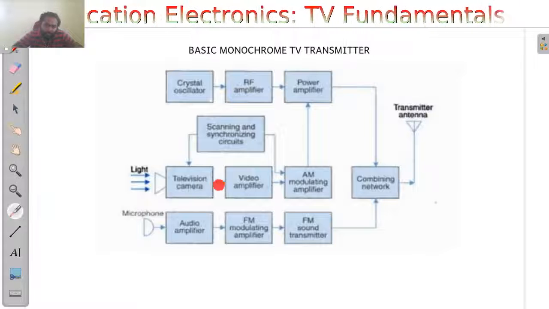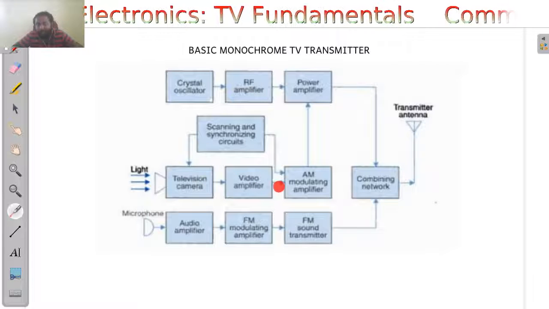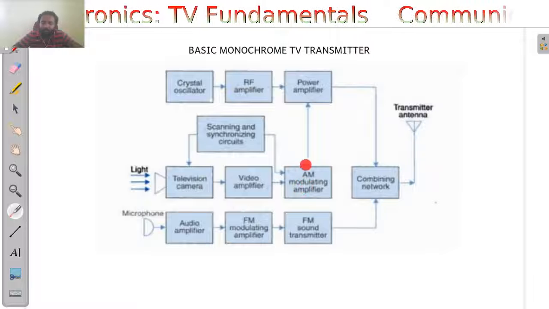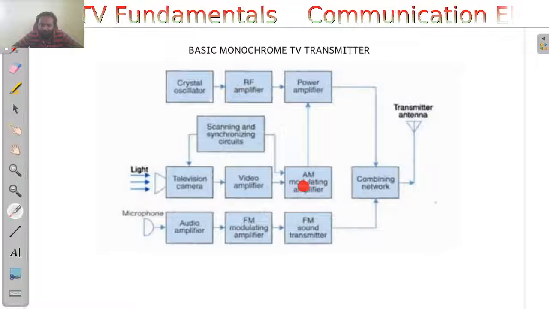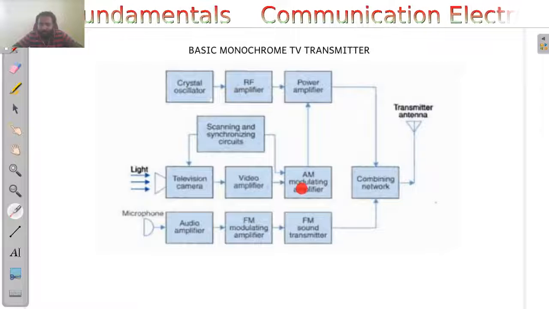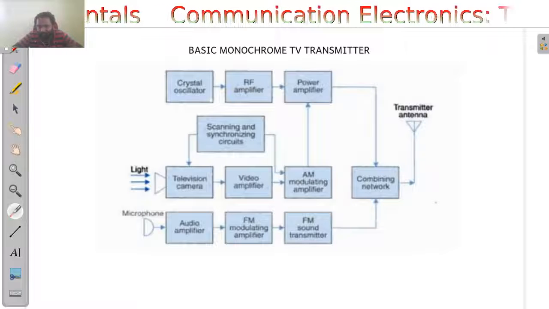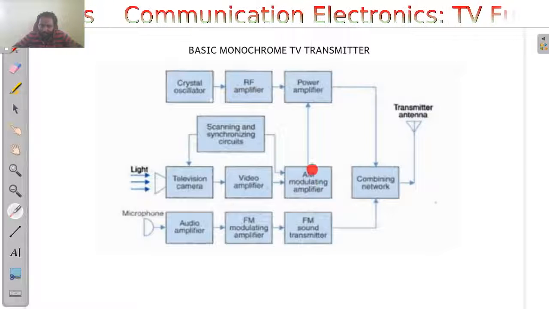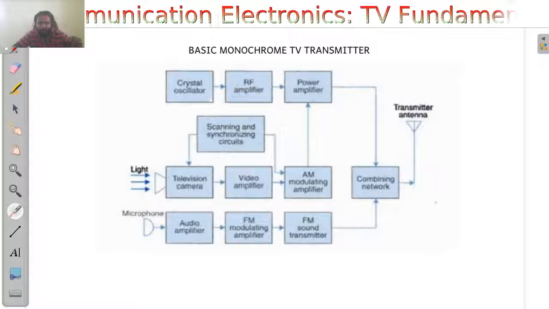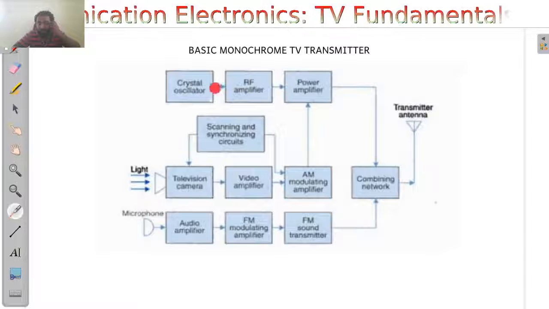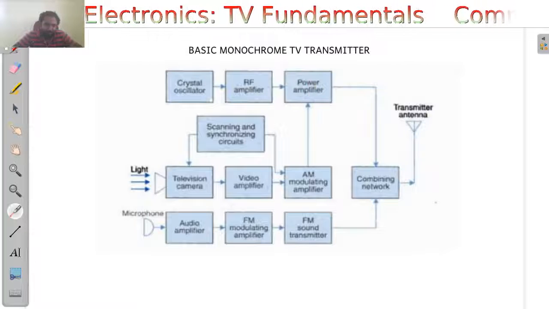And the actual video information will be given to a video amplifier. That video amplifier amplifies the video signals and gives them to an AM modulating amplifier, where the amplified video information as well as the scanning and synchronization pulses are stacked onto each other, modulated, and given to a power amplifier. This power amplifier takes the crystal oscillator's RF frequency, and the signal is amplified and modulated onto it.